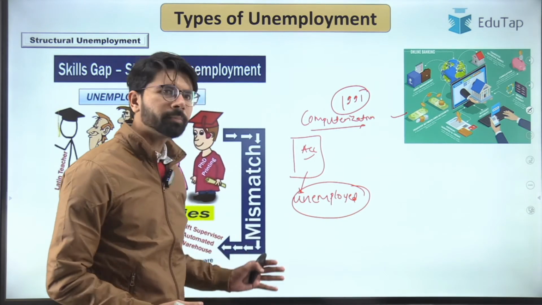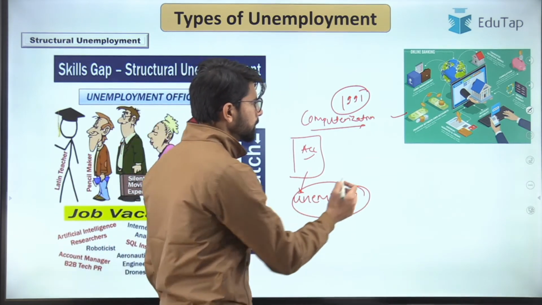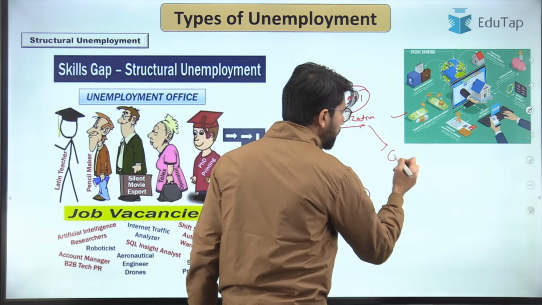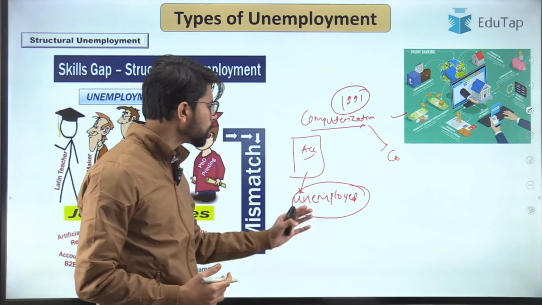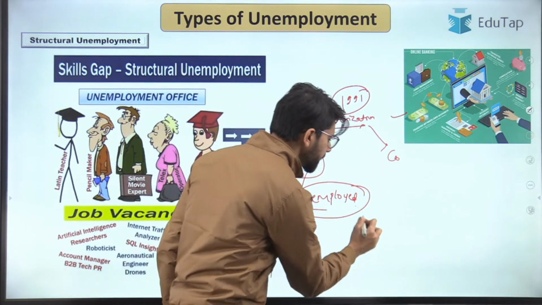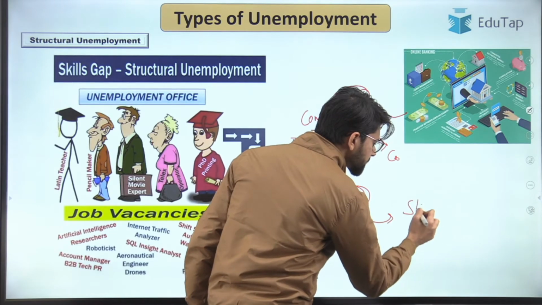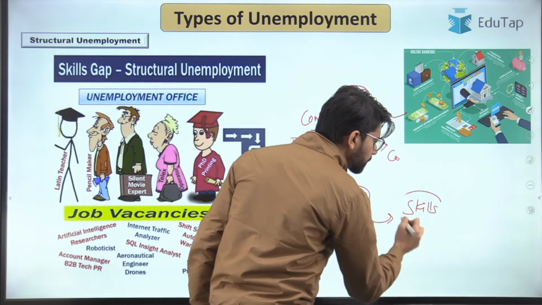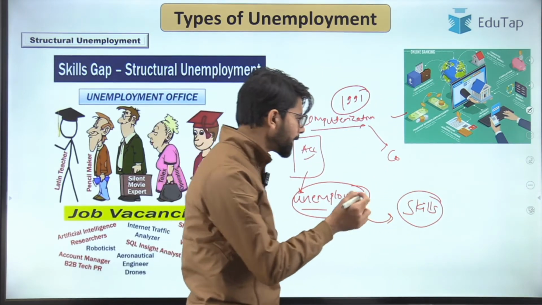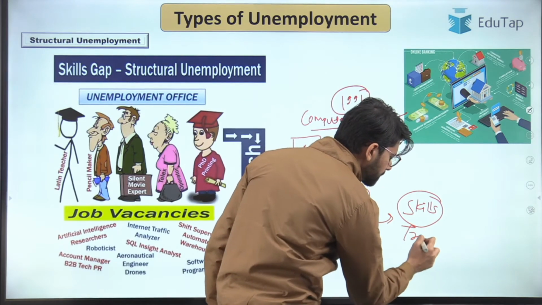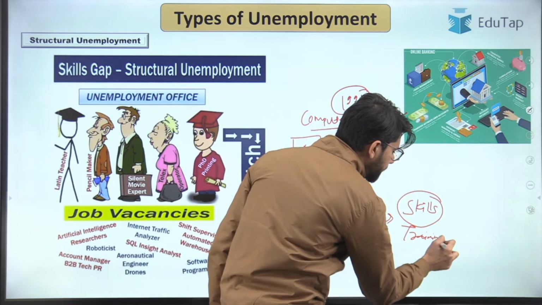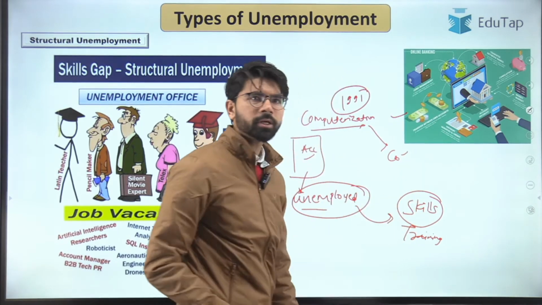So this doesn't mean that this is bad, but now the computers have taken over the job. These unemployed people, if they are able to acquire the new skill set that is required for operating the computer, and by going through some training, they will be able to perform the computer jobs.